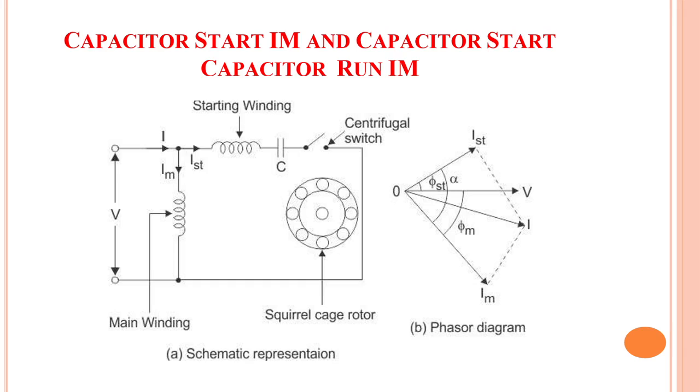By using a capacitor of proper value, the starting winding current at standstill can be made to lead the main winding current by 90 degrees. The phasor diagram is also shown here. The capacitor will usually be mounted in a metal casing on the top of the motor, although it may be mounted in any convenient external position on the motor frame. And in some cases, the capacitor is mounted inside the motor housing.